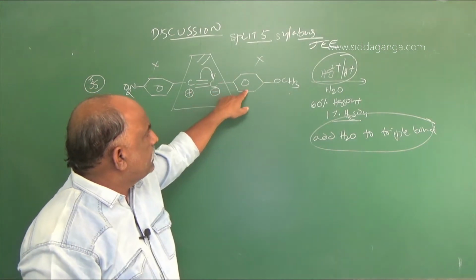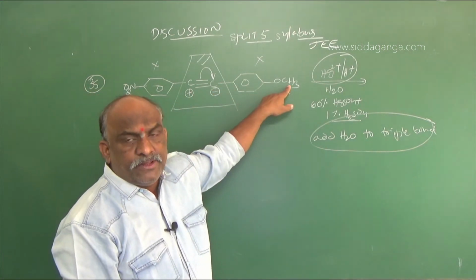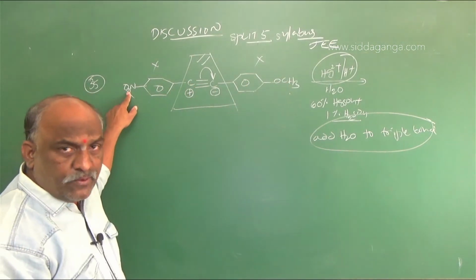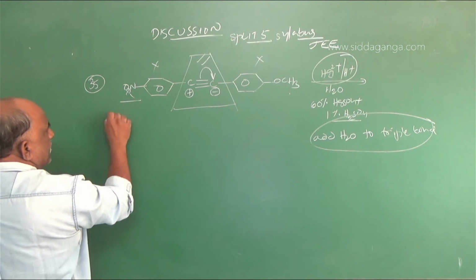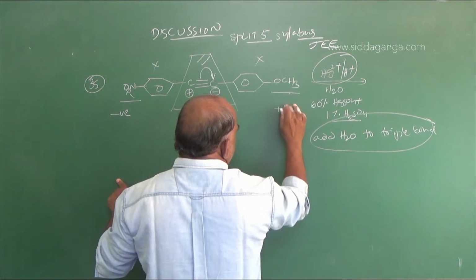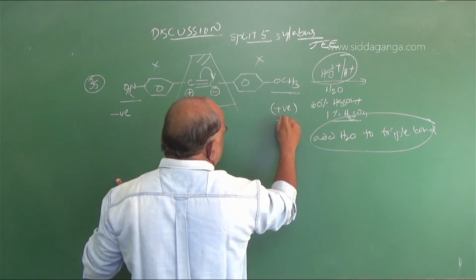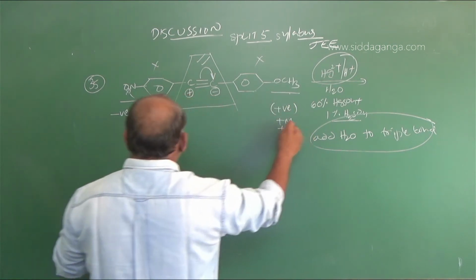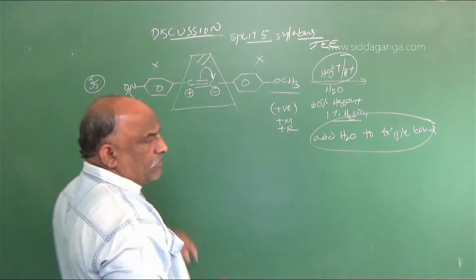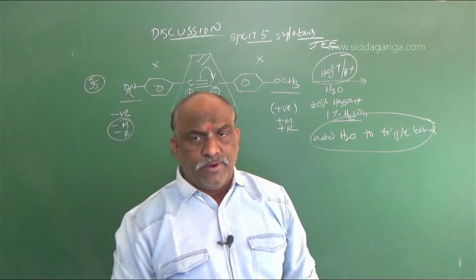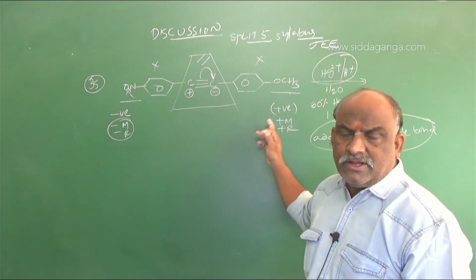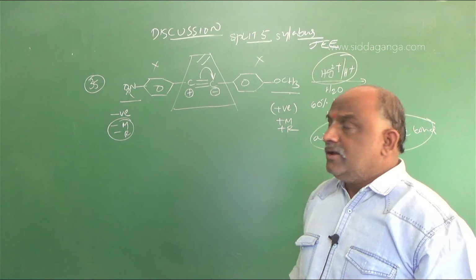The negative carbon is attached to the methoxy group, and the positive carbon is attached to the NO2 group. Generally, the NO2 group is a negative group, a minus group, and the OCH3 group is a positive group. OCH3 is a plus M, plus R group; the nitro group is a minus M, minus R group, a resonance group.